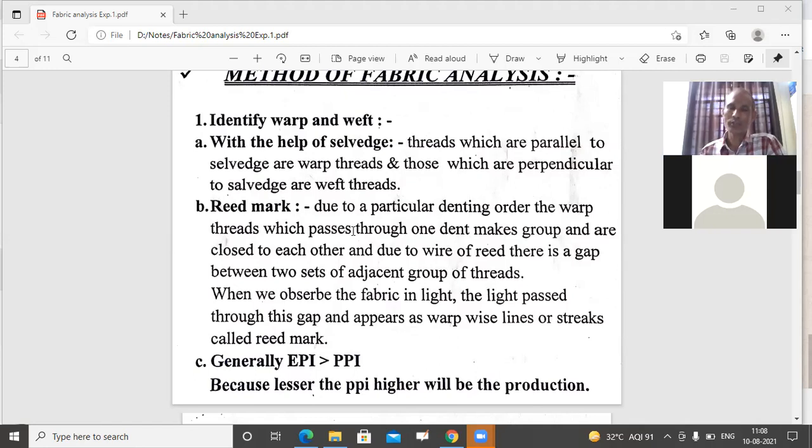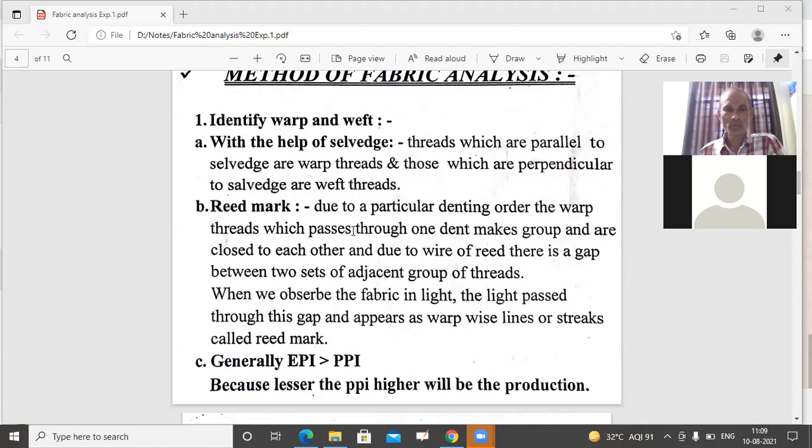After identification of the warp and weft direction, the first thing we do on the fabric sample, whatever fabric sample we get, is to make a mark, an arrow, on the fabric along the warp direction with the help of a pen. Exactly in the center of the fabric, along the warp you have identified, we make a very dark arrow, so that whenever we need to know which is warp and which is weft in the fabric, you can see that arrow. We make it in the middle because we often cut the fabric from the sides, and an arrow there would get cut, and again you would have to identify the warp and weft direction. To avoid that, in the center, throughout the length of the sample, we make an arrow which shows us continuously, whenever required, which is the warp direction and which is the weft direction.